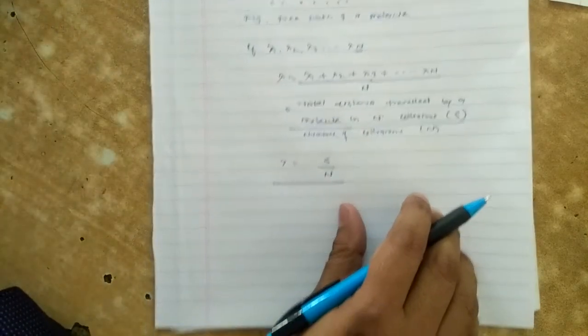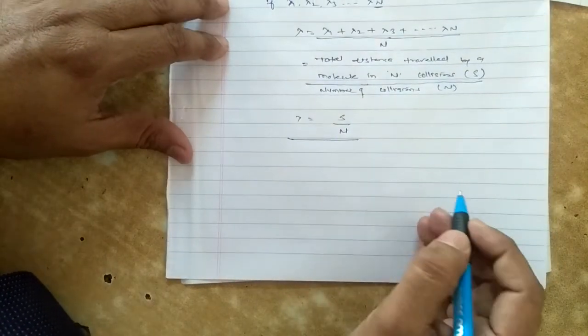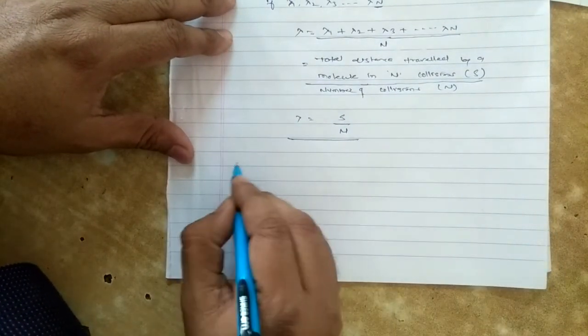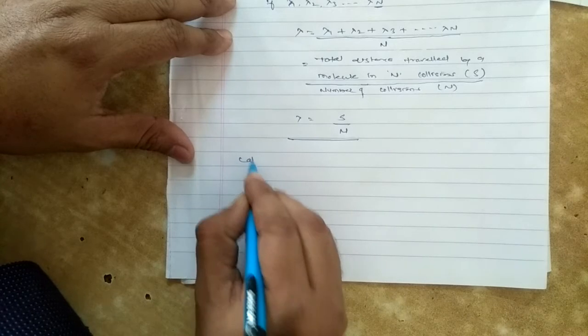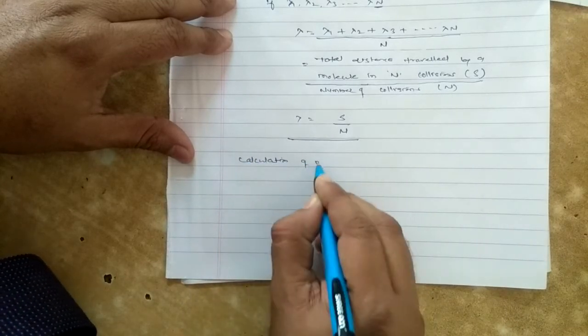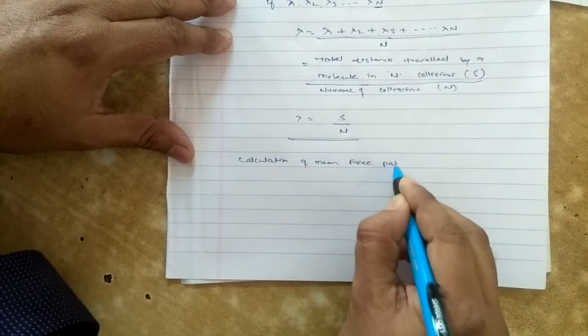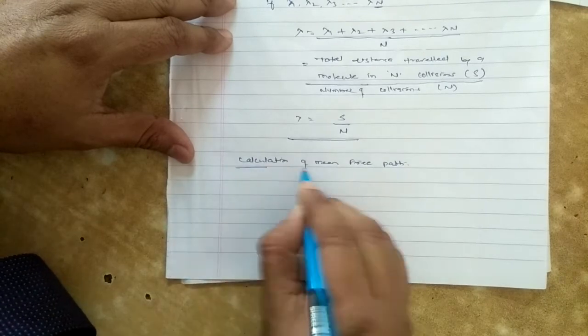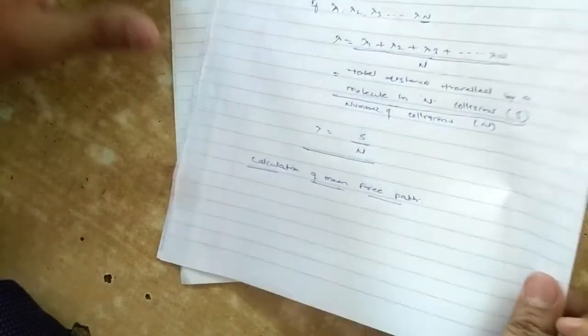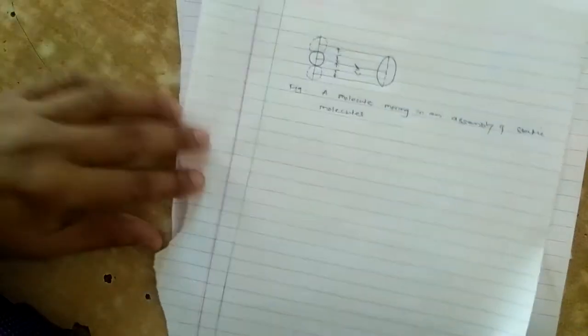Then, how to calculate the mean free path? The next article is the calculation of mean free path. This is the diagram of the mean free path.